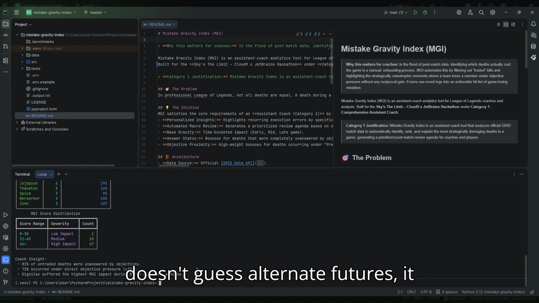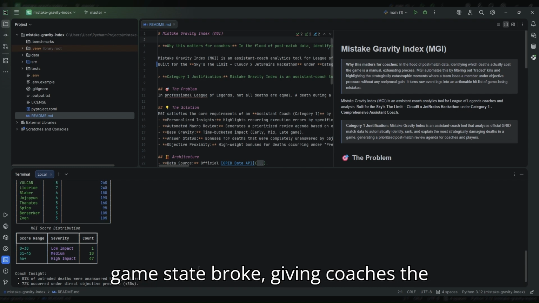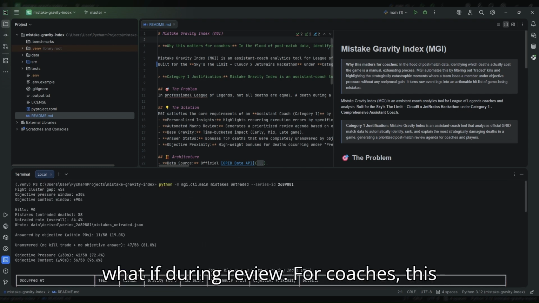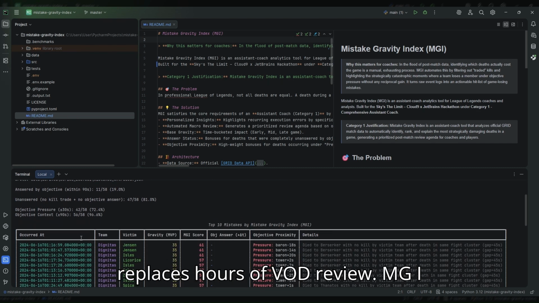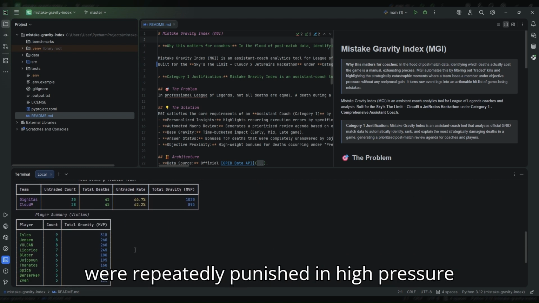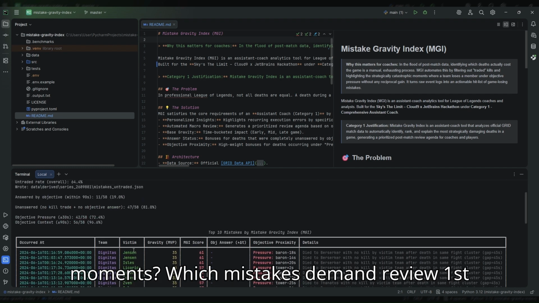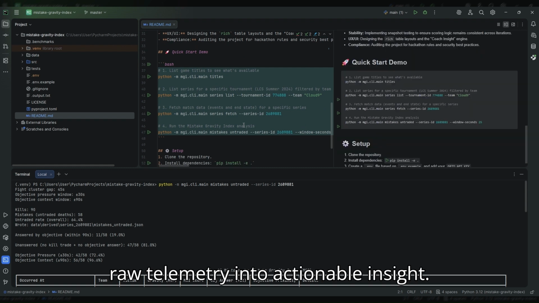MGI doesn't guess alternate futures, it identifies the exact moments where the game state broke, giving coaches the timestamps and context to ask why and what if during review. For coaches, this replaces hours of VOD review. MGI answers questions like which deaths directly swung objectives, which players were repeatedly punished in high pressure moments, which mistakes demand review first, and which can be ignored. It turns raw telemetry into actionable insight.